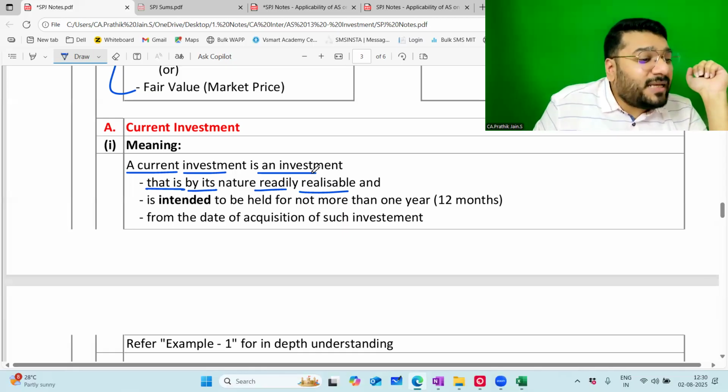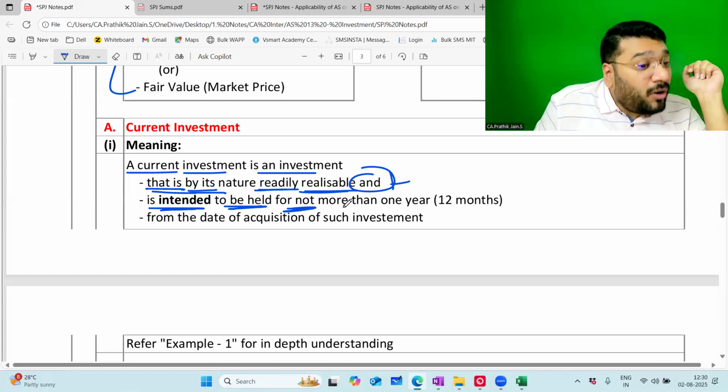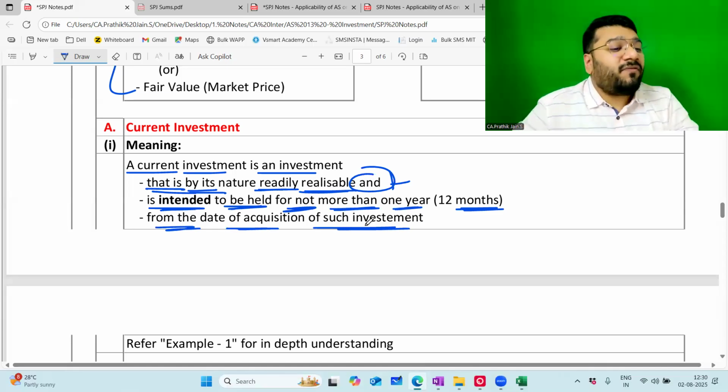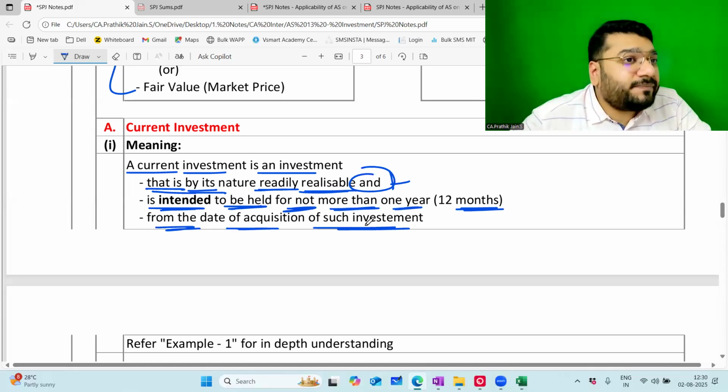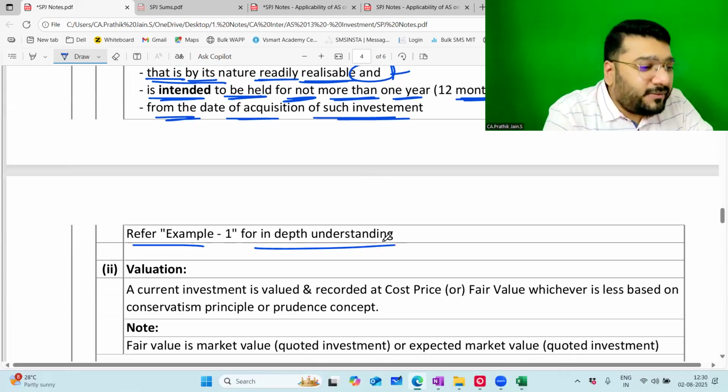A current investment is an investment that is by nature readily realizable and, plus, is intended. I'm focusing one more time: is intended to be held for not more than 1 year, not more than 12 months from the date of acquisition of such investment. I'll explain this not now but through an example. Refer example 1 for in-depth understanding.